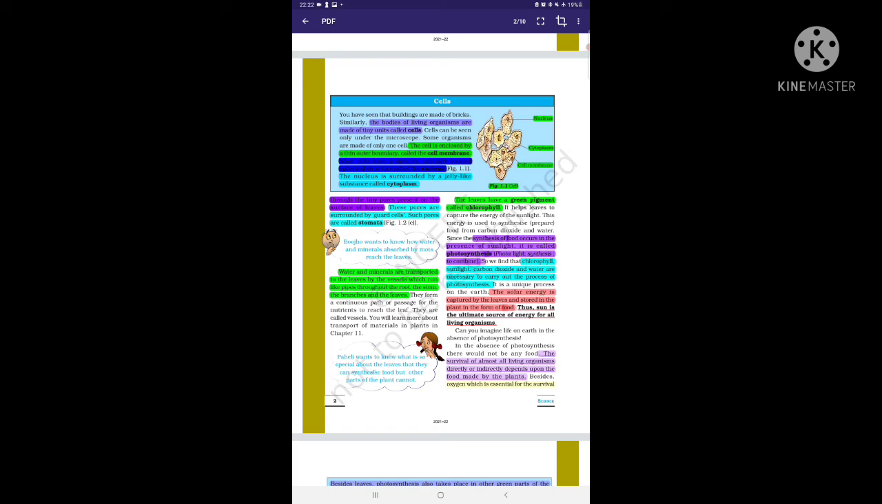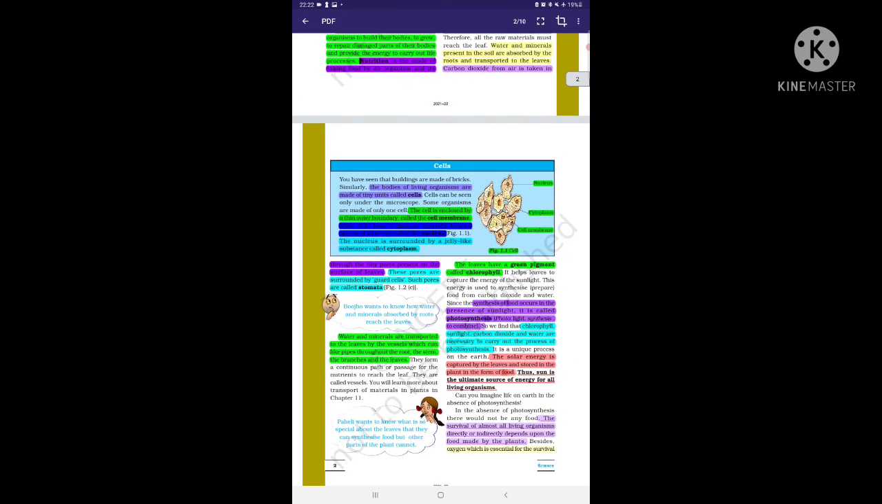Through the tiny pores present on the surface of the leaves, carbon dioxide from the air is taken in. These pores are surrounded by guard cells. Such pores are called stomata.